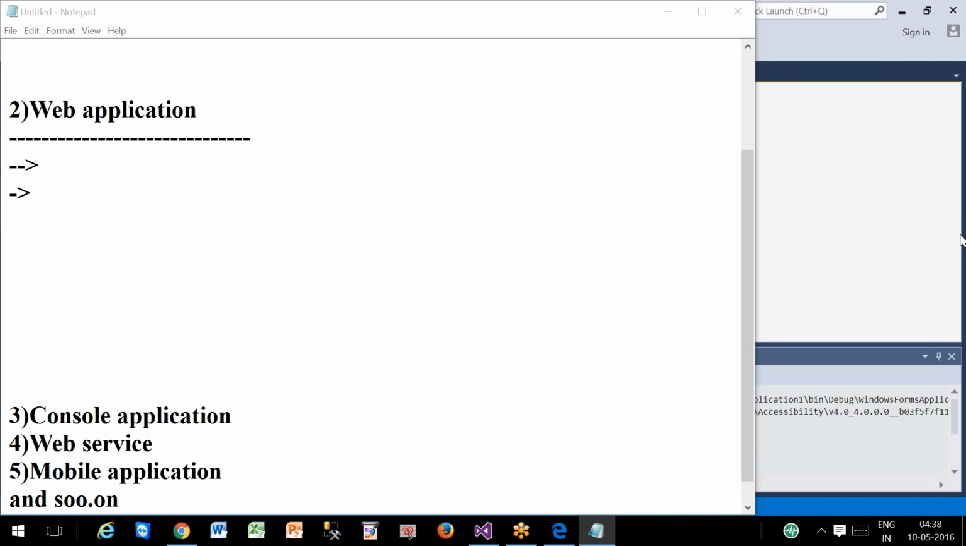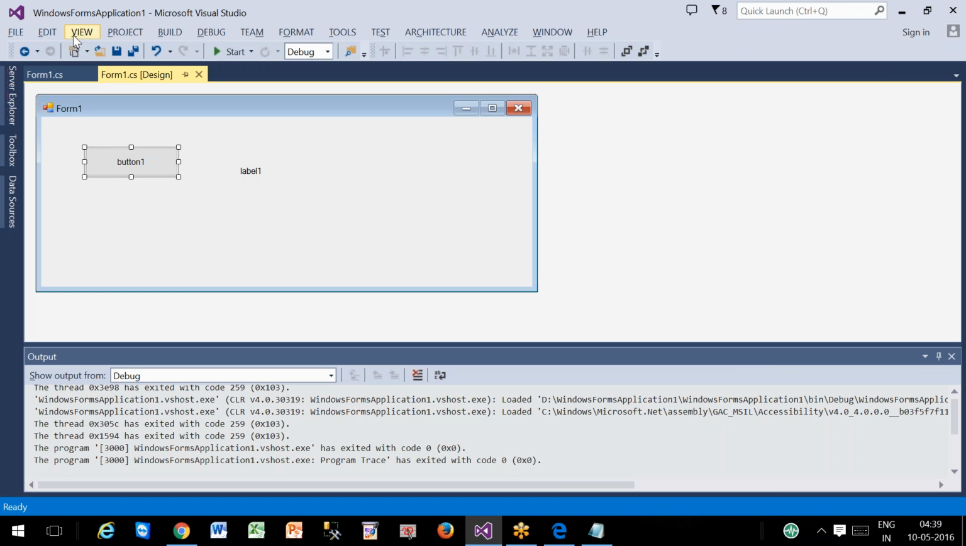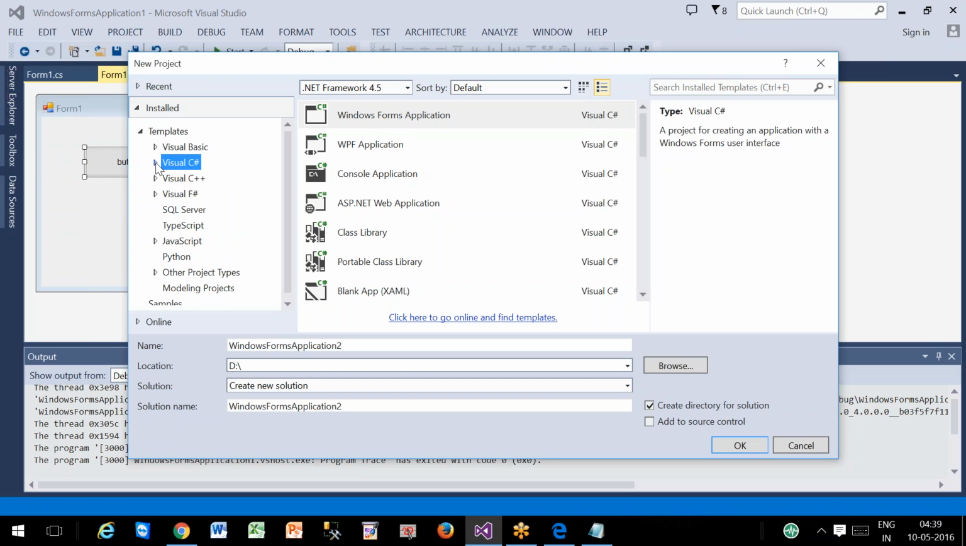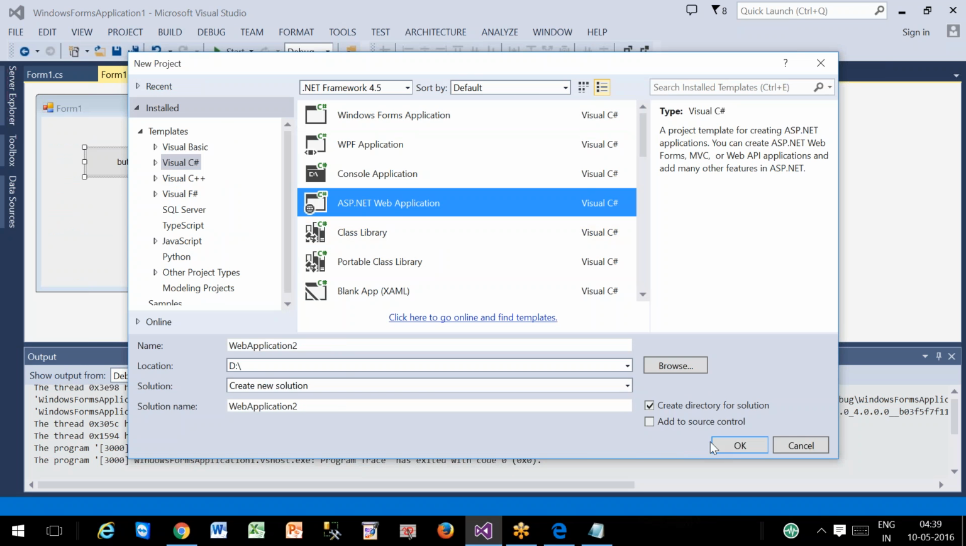How to develop a web application? Shiva, how to develop a web application? By using one technology called ASP.NET and one language called C#.NET. Now create a web application, new project. What is the language? C#. Technology, ASP.NET.